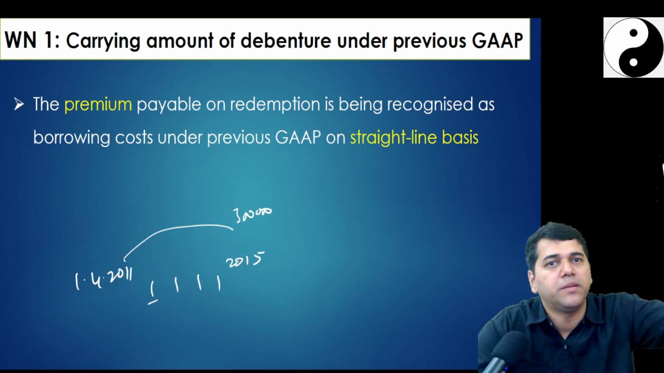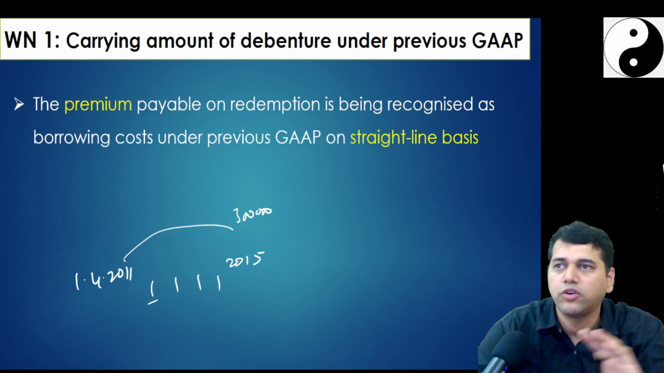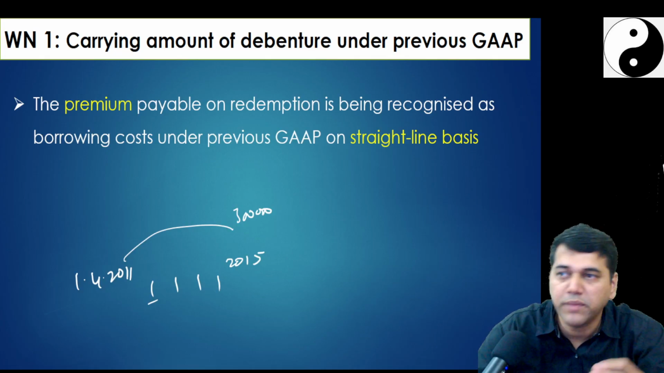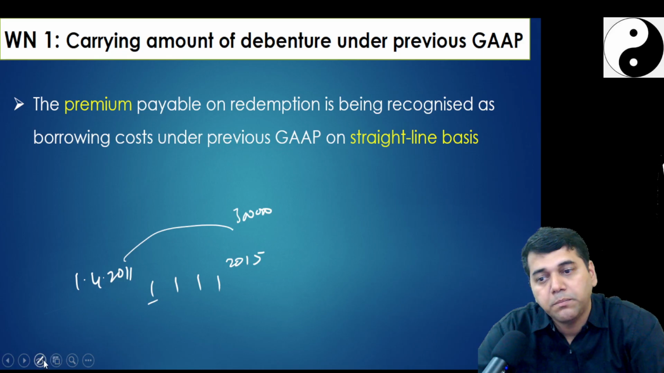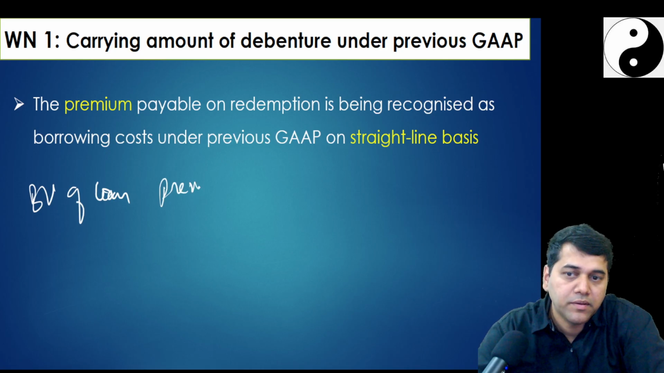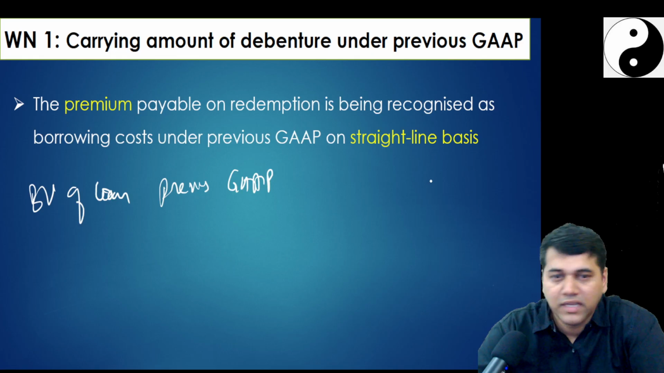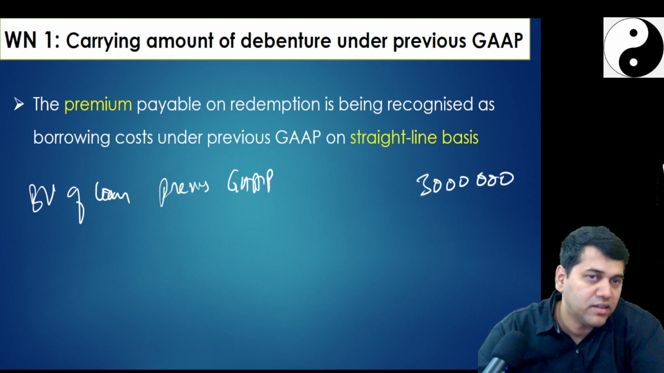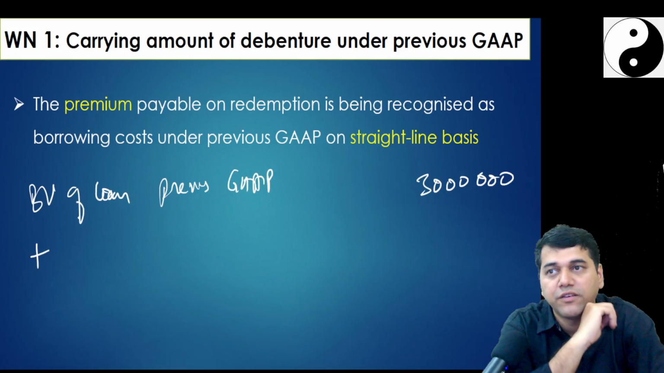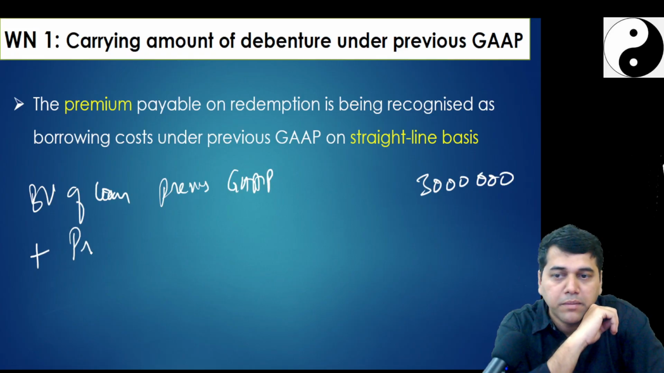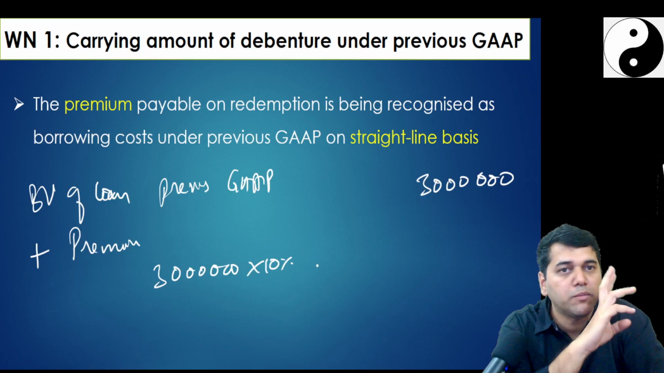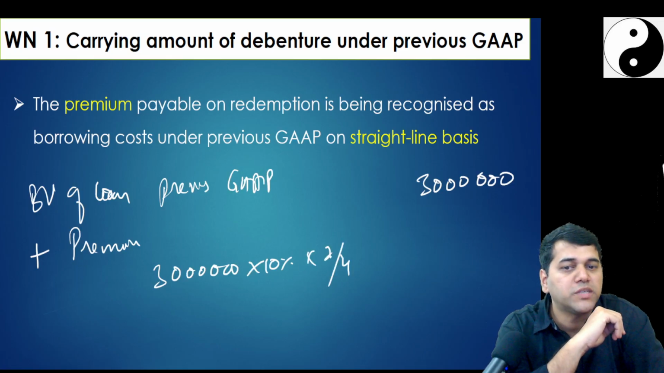So expense account debit. In a bracket you call it finance cost, borrowing cost, whatever it is. To what? Loan. Provision, no? You have to make a provision now. So what was your balance book value of the loan as per previous GAAP? 30 lakhs. Did you split there as per accounting standard? No. Plus, for 2 years, you recognize 1,50,000. So, premium 30 lakhs into 10%. This is the total amount of premium you need to pay. 2 by 4, you must have recognized.